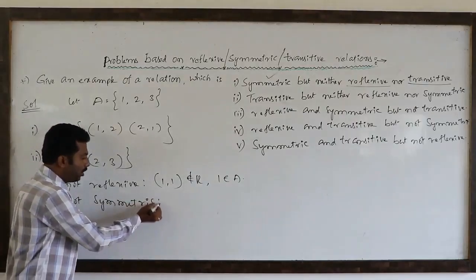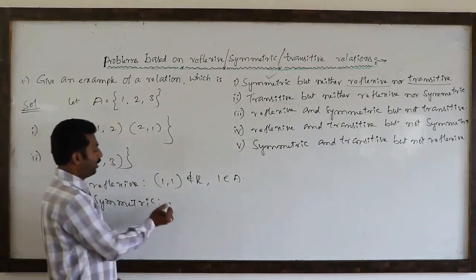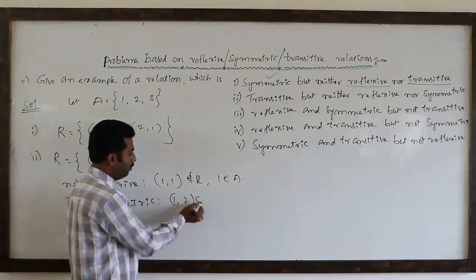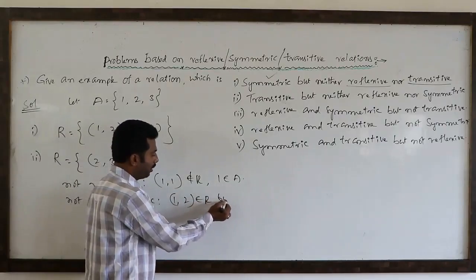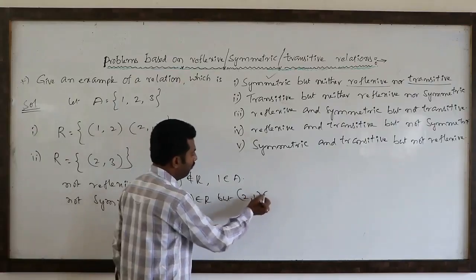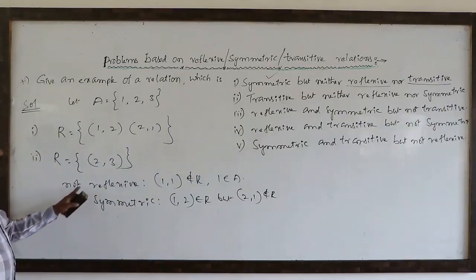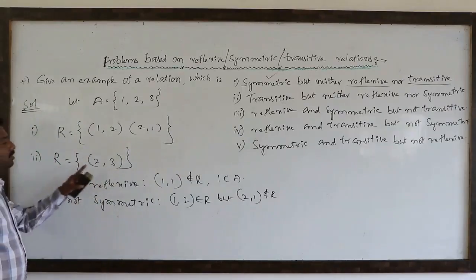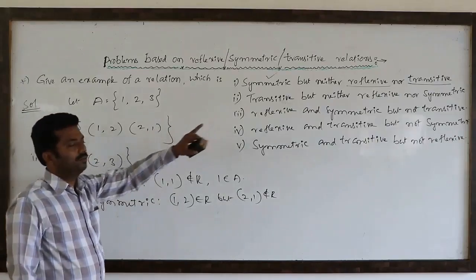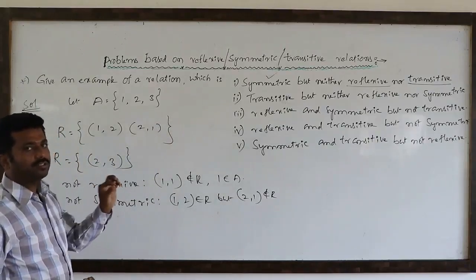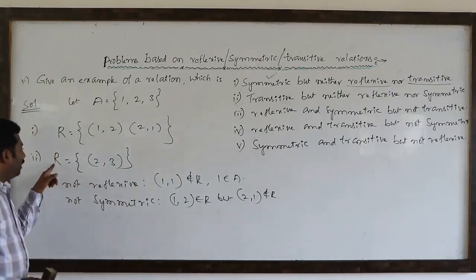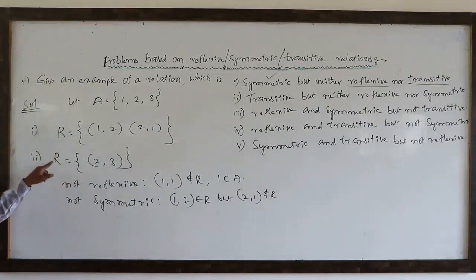So why is it not symmetric? (1, 2) belongs to capital R, but (2, 1) does not belong to capital R. Therefore, this is transitive but neither reflexive nor symmetric. This is the best example for transitive. Just I am giving examples, simple and clear, so you can remember. A simple example you can remember for a long time, so we should remember these types of examples.